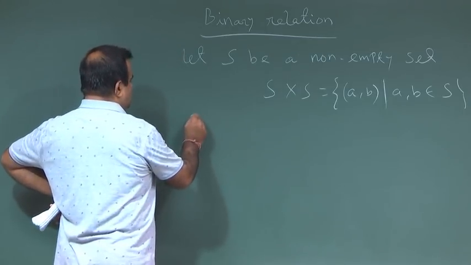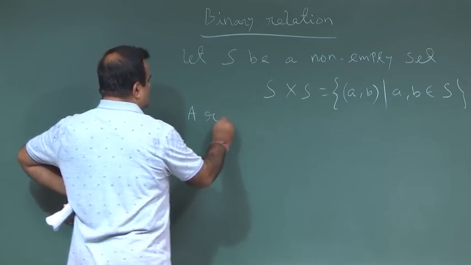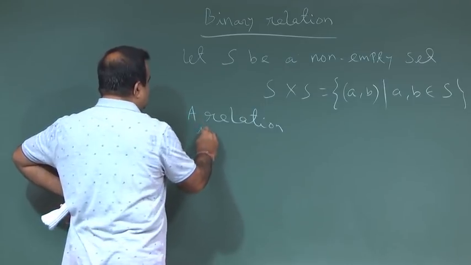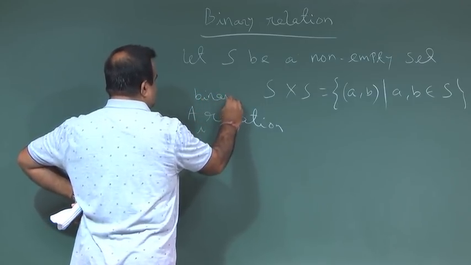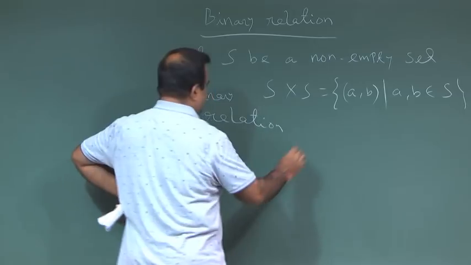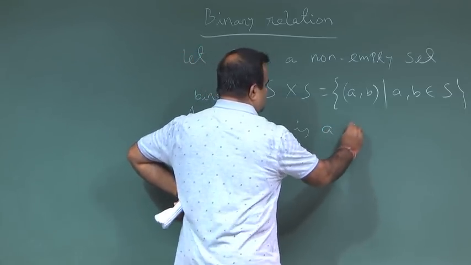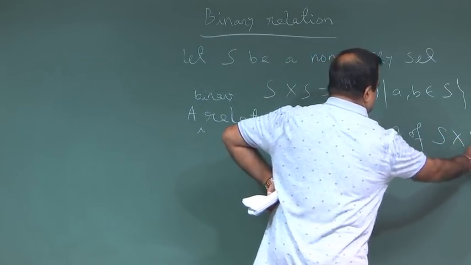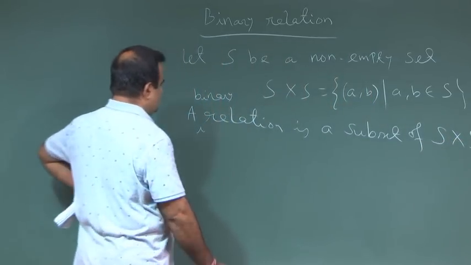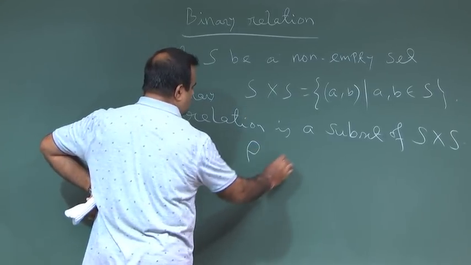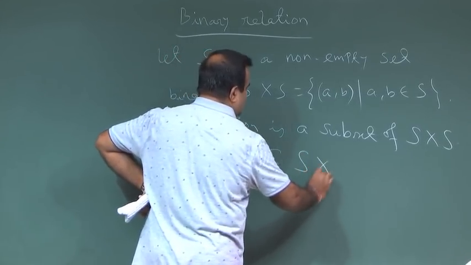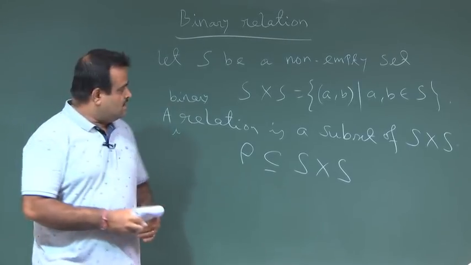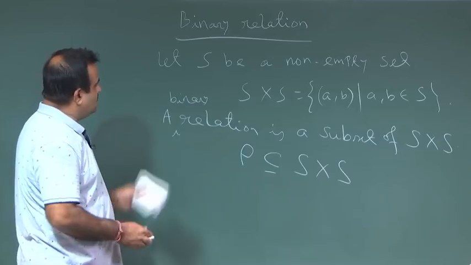So, a relation is a subset. Here we have only one set, so that is why it is called binary relation. A relation is a subset of S cross S. So, if we denote the relation by rho, rho is basically a subset of S cross S.